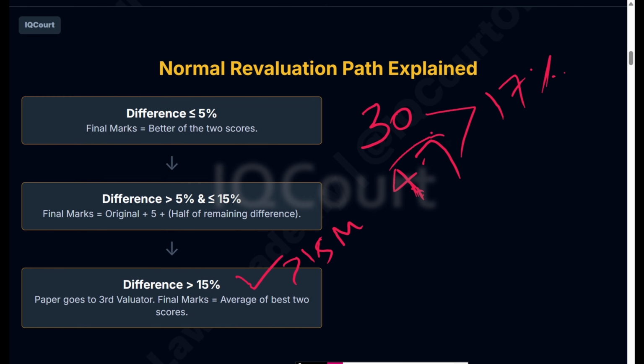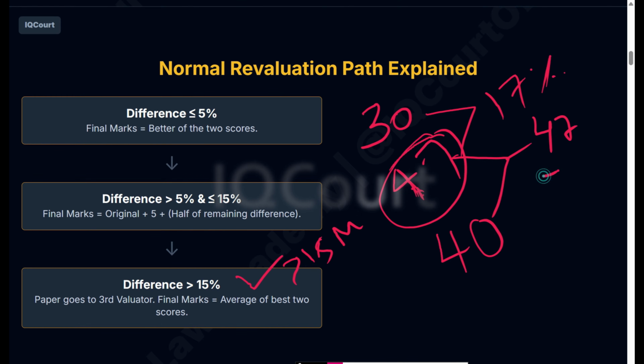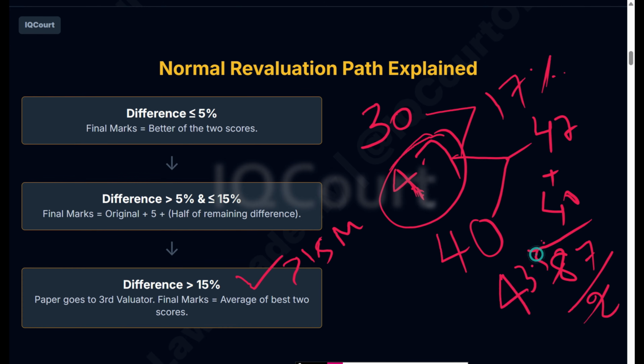They will send this paper again to a third evaluator. The third evaluator will do the revaluation one more time. Say in the third evaluation you got 40 marks. Then they will take these two and average them. 47 plus 40 is equal to 87. 87 divided by 2 is 43.5. This is your final score.